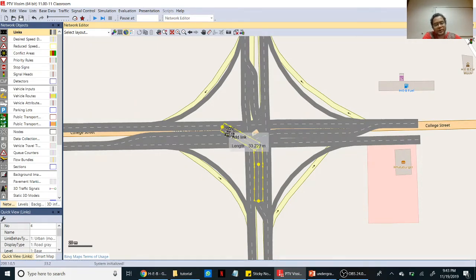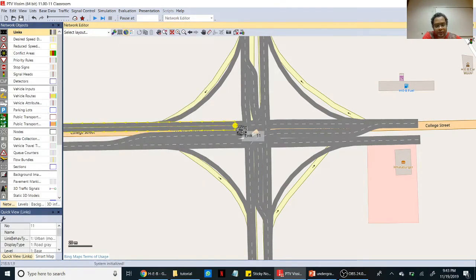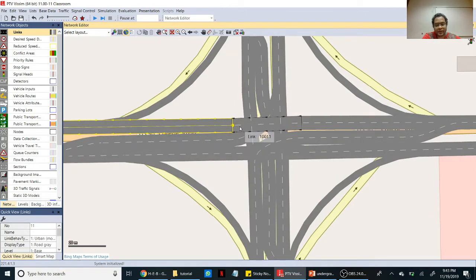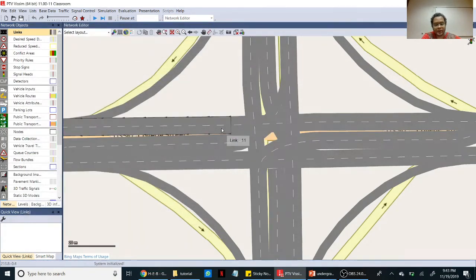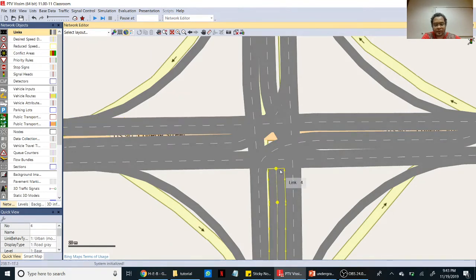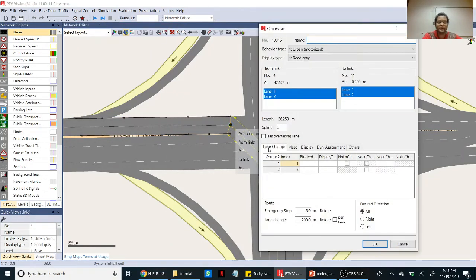If it doesn't work one or two times, check and make sure where your end is, and connect until it says add connector. Sometimes it's hard in this window, but connect like that. Yeah, now it's connected. So we give a spline.